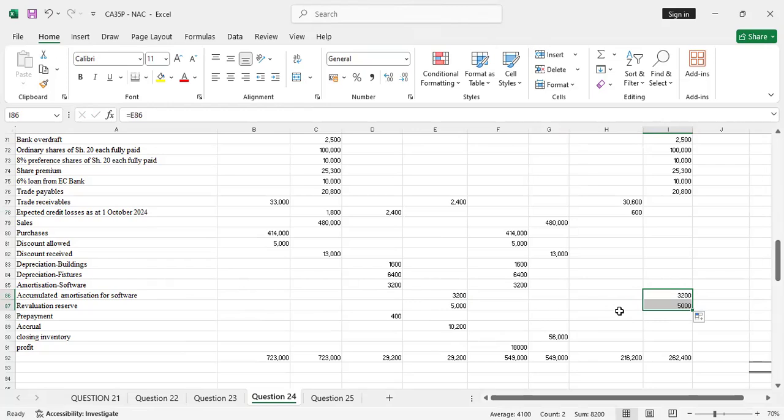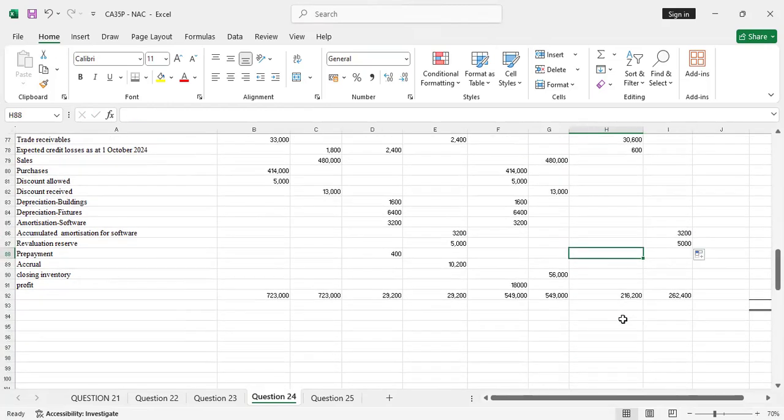Prepayment, you debit. Debit prepayment. It was 400, so you debit it. There was an adjustment to it. Then accruals. Accruals, 10,200, you credit.